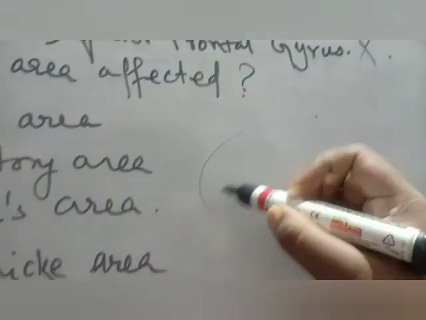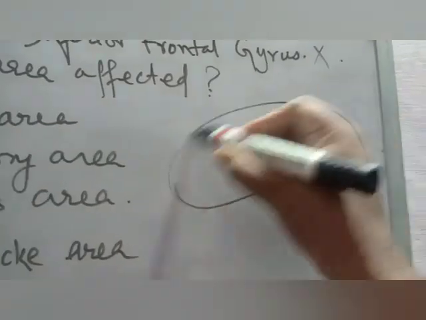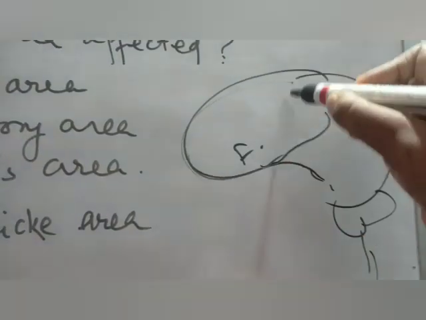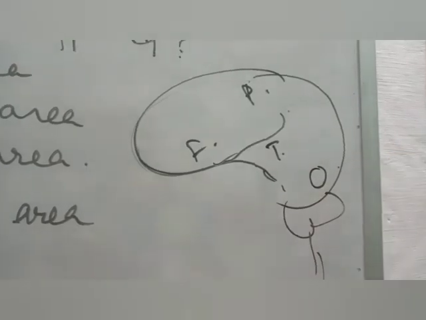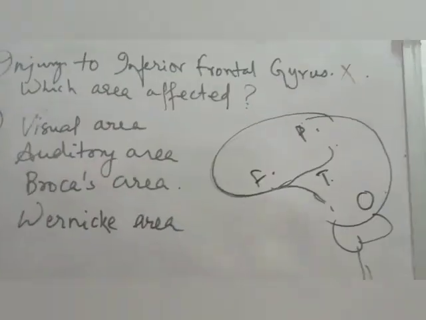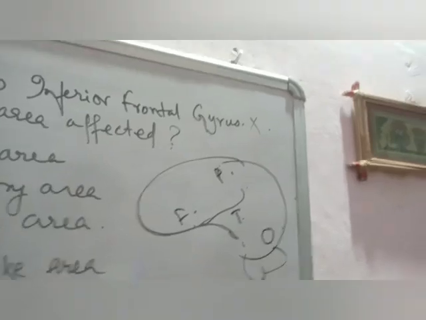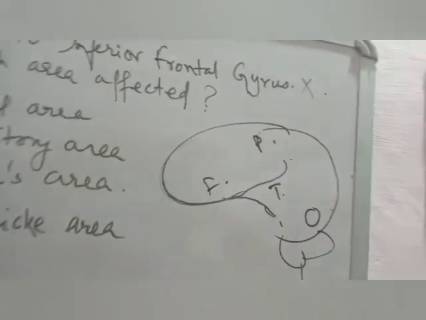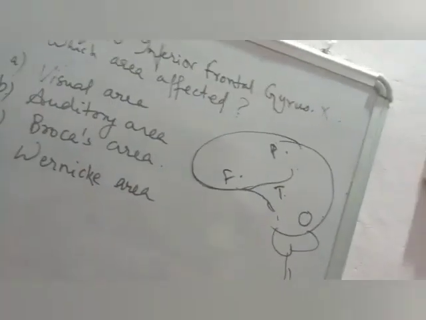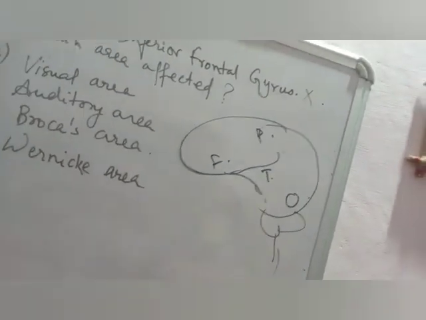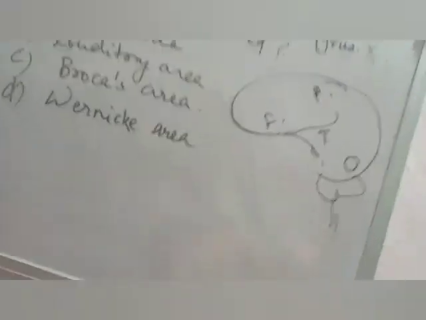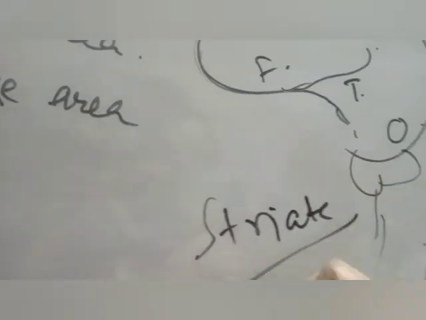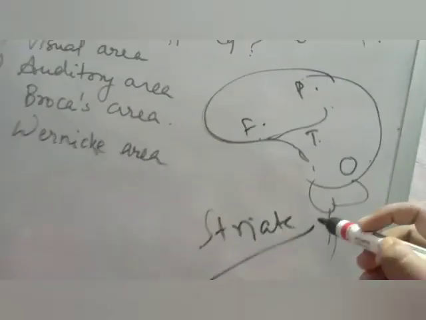So imagine this is the brain which you are having. It looks something like that. A cortex, whatever it is. So there is some kind of gyrus here, and this is the frontal lobe, this is the parietal lobe, this is the temporal lobe, and this is the occipital lobe. Now, GK question, can anyone tell me what is the other name of occipital lobe? Occipital lobe is also called striate cortex. Sometimes this can be given as an option in MCQ to confuse you. The answer will be something related to the occipital area, but the option will not say occipital. It will write striate, S-T-R-I-A-T, striate cortex or something like that. So don't get confused. Striate is equal to occipital.